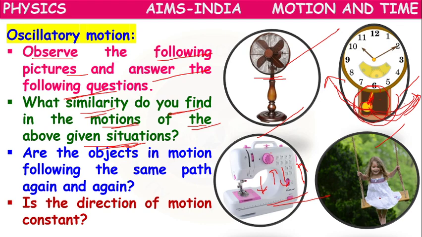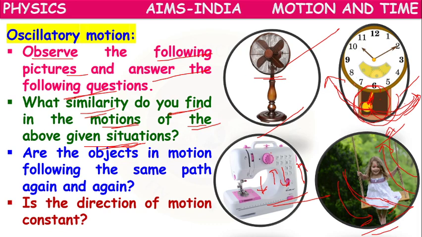Or the girl moving on the swing: she will come forward, then she will go backward. Again she will come forward, then she will go backward. It is also one kind of to and fro motion.